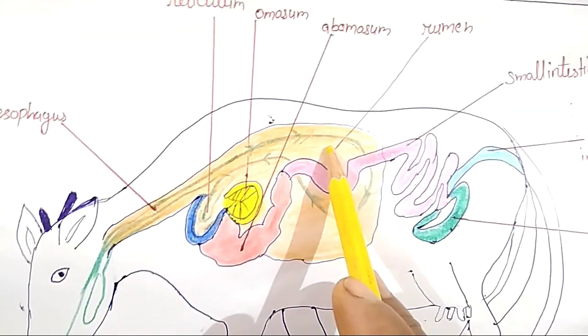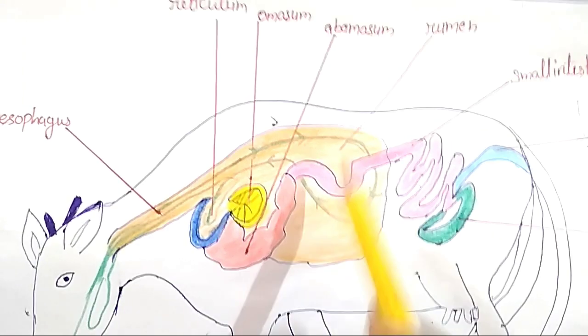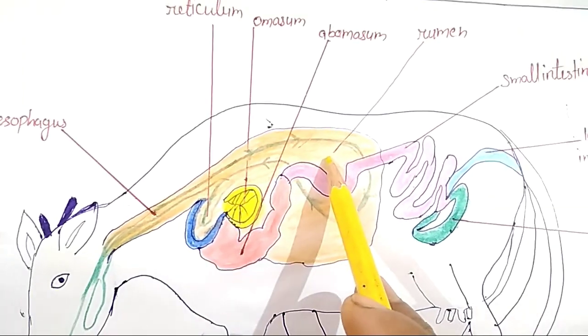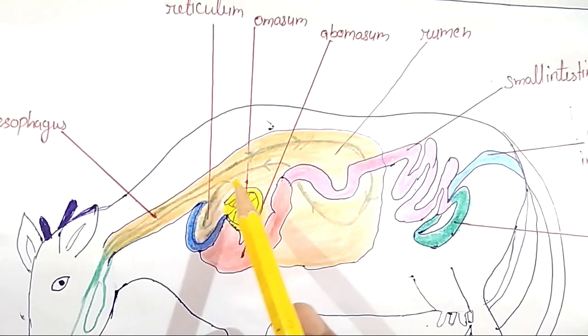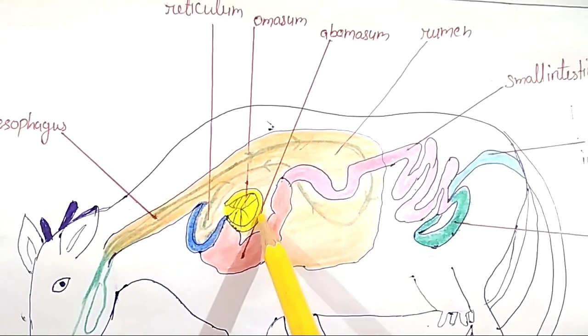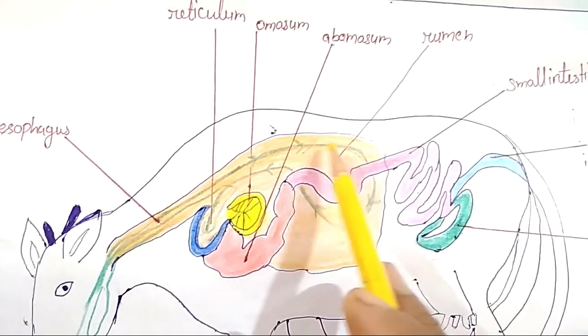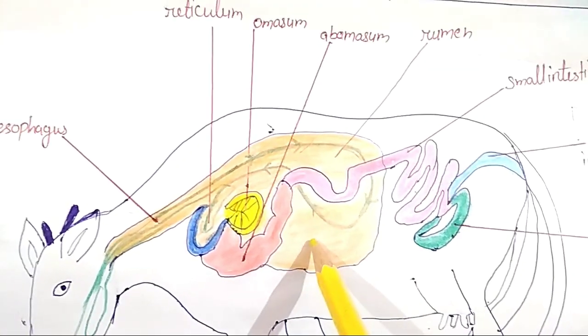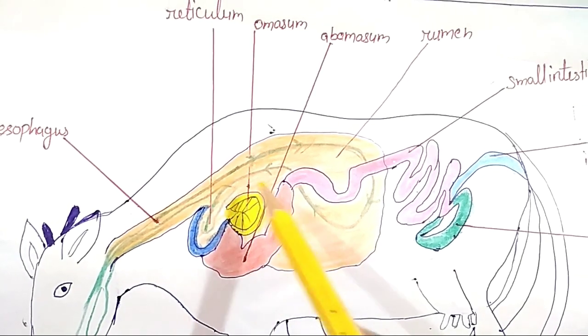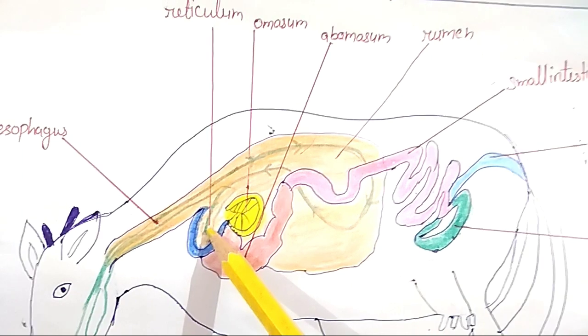So in the stomach there are 4 chambers. This is the largest chamber of the stomach, rumen, and this is reticulum and omasum, abomasum. Food first enters here and is stored in the rumen. After some time it comes here in the reticulum.